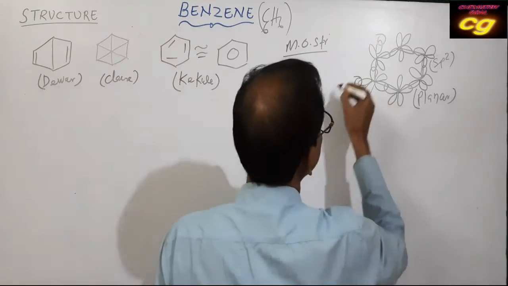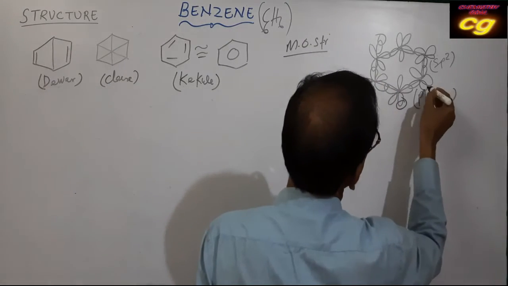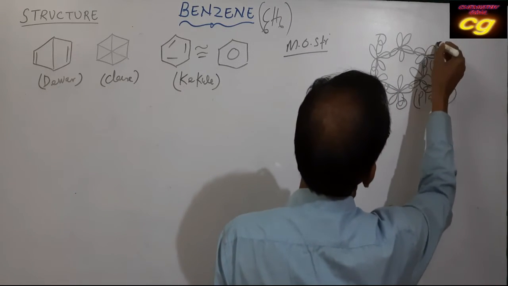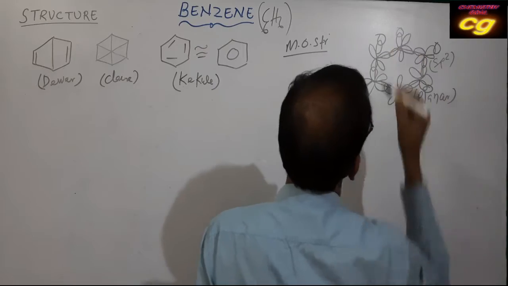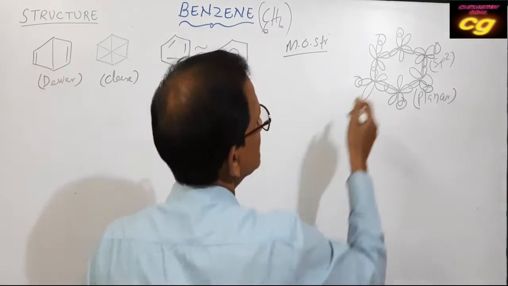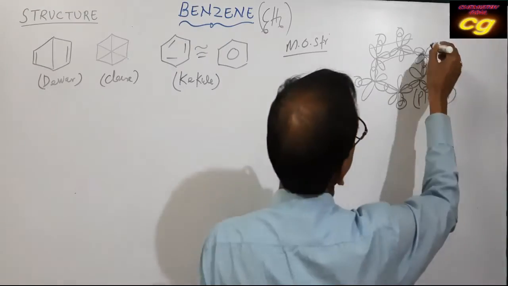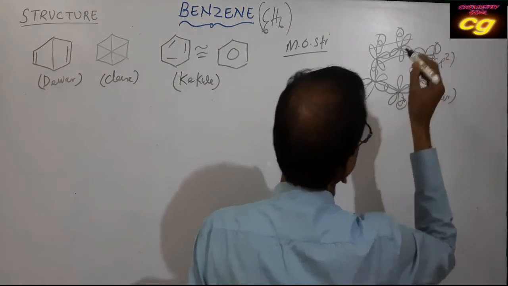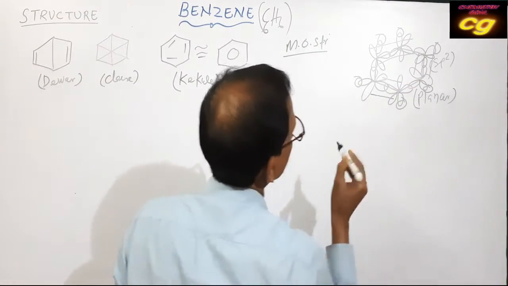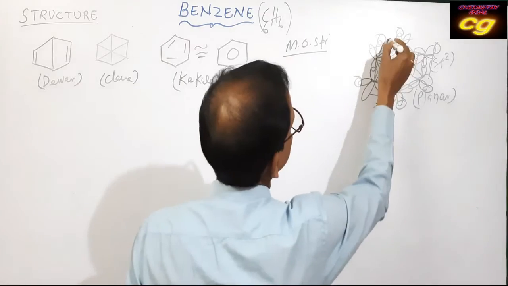Then these remaining orbitals are involved in the formation of pi bonds. So this is the pi bond.